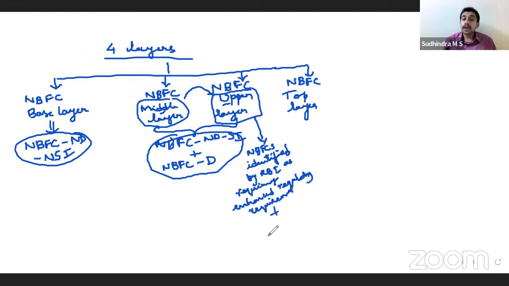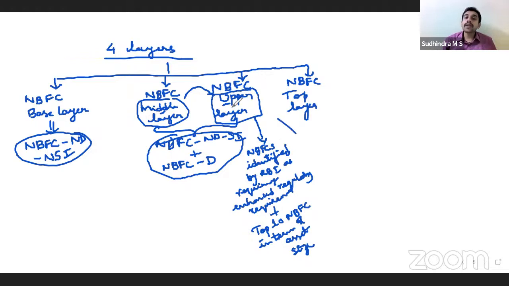Apart from that, the top 10 NBFCs in terms of asset size will automatically come under upper layer. So normally these NBFCs would be in middle layer. However, if they require enhanced regulatory requirements, they can be transferred. And the top 10 NBFCs in terms of asset size automatically come under upper layer.